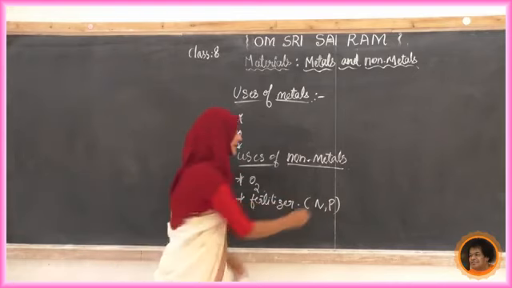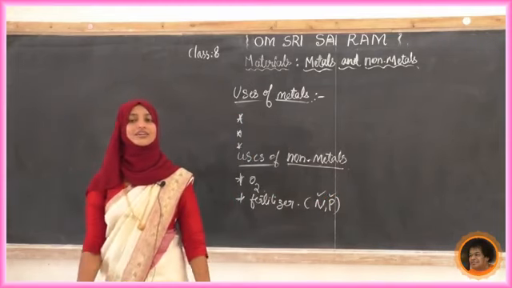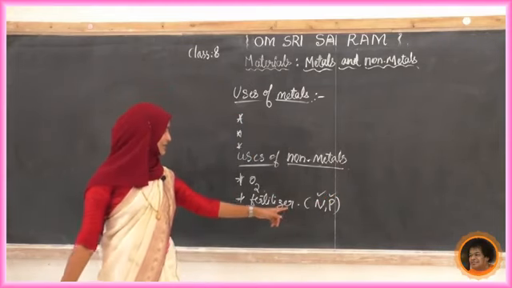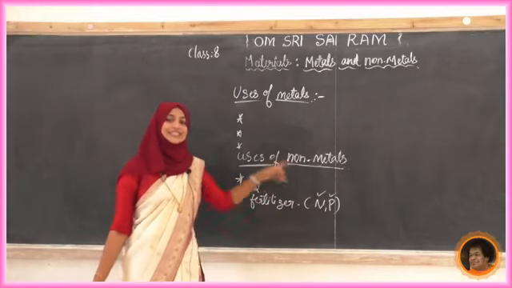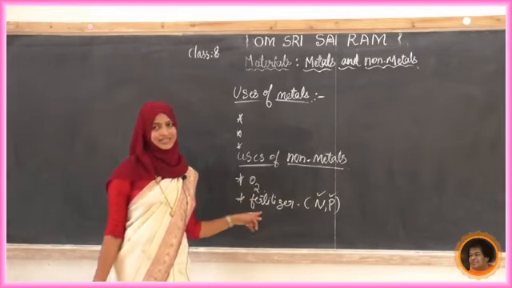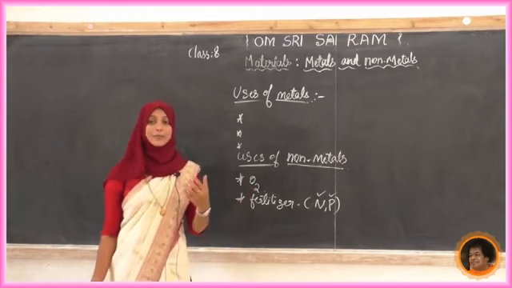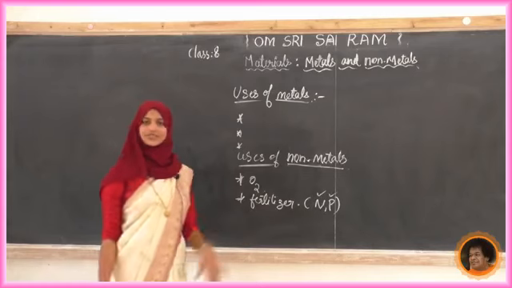So in NPK, N and P are non-metals, used as fertilizer. Why do we need fertilizer? To enhance the growth of plants.